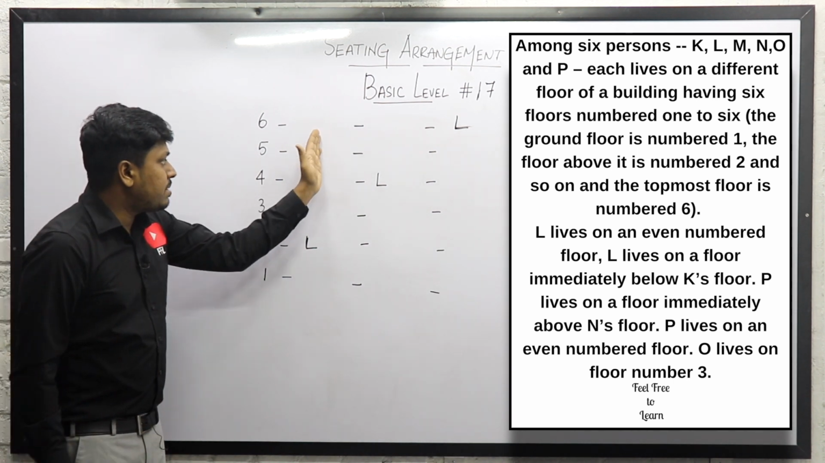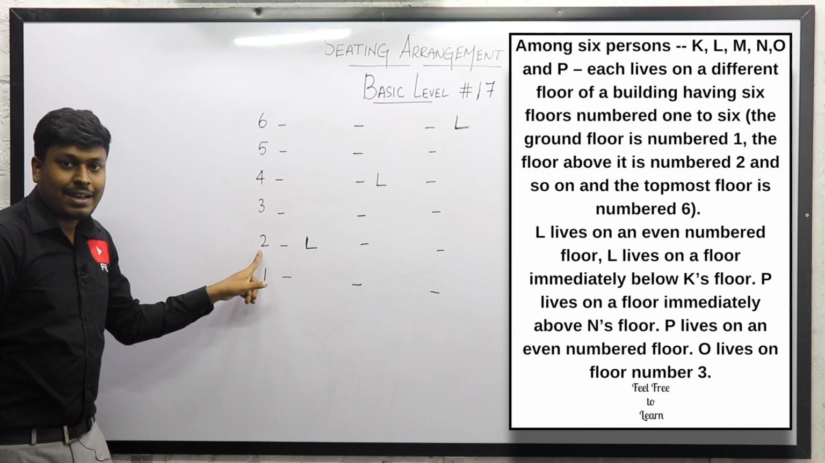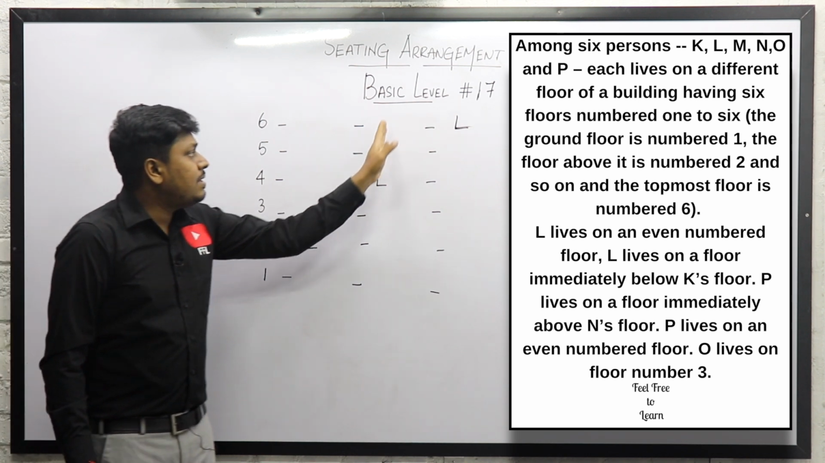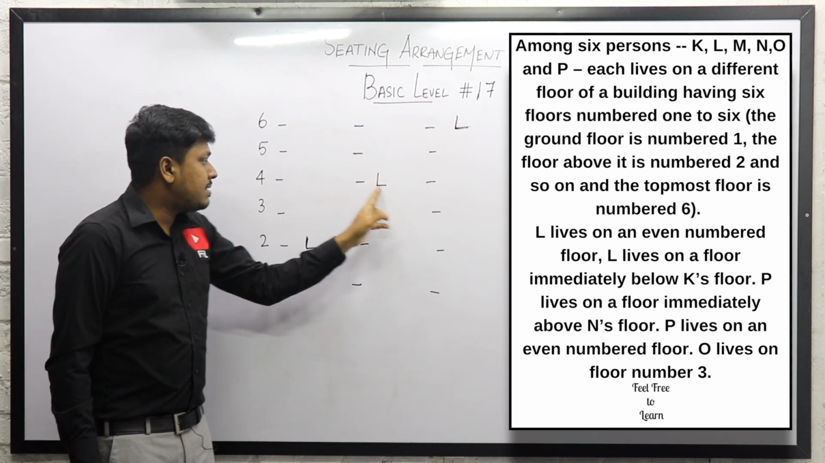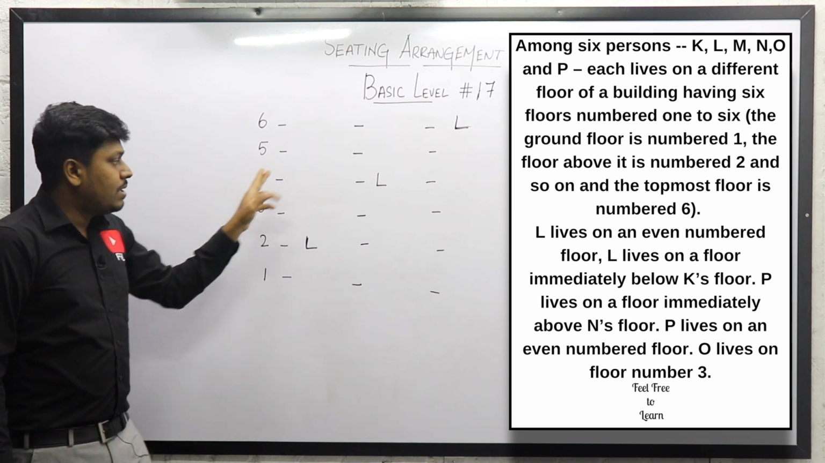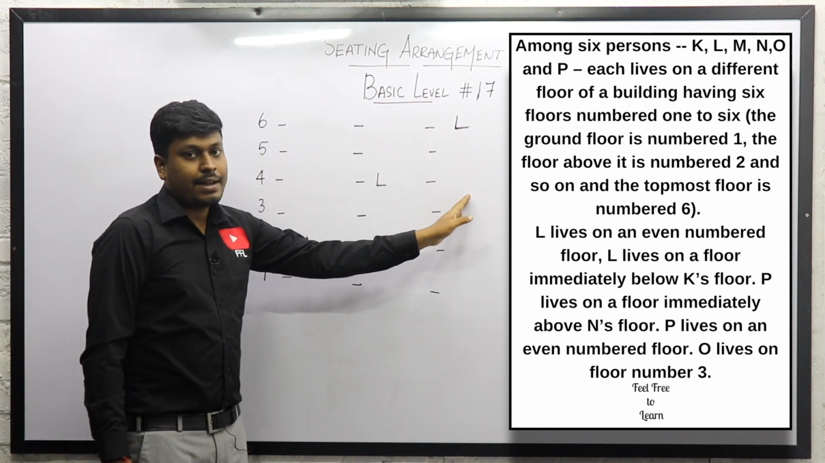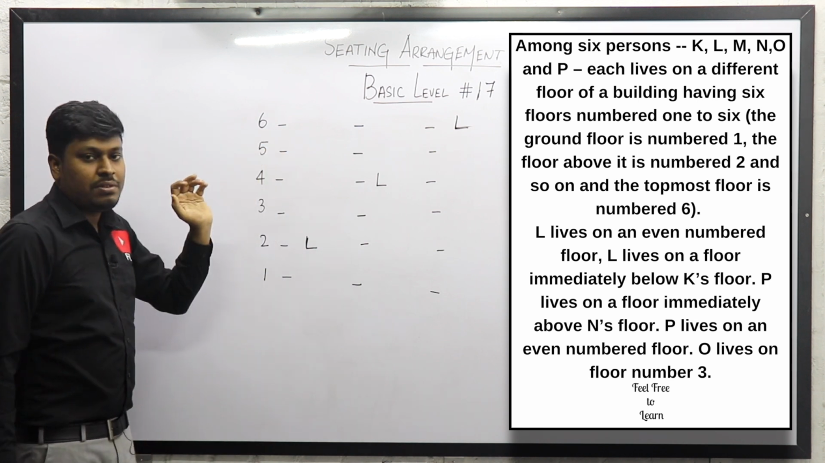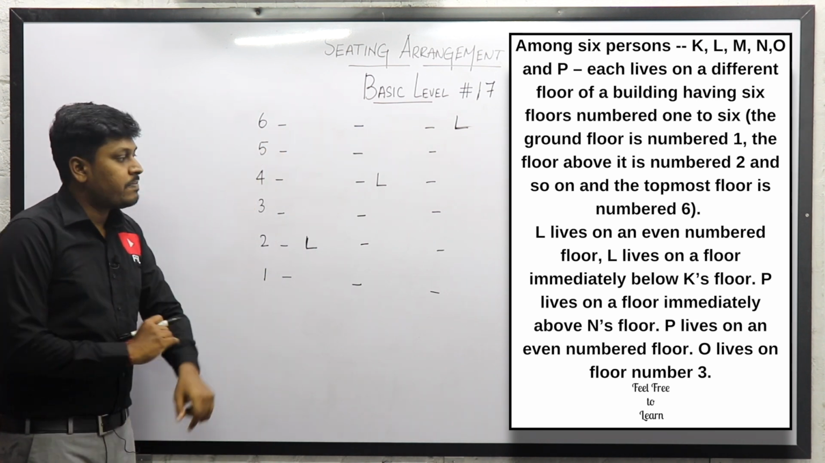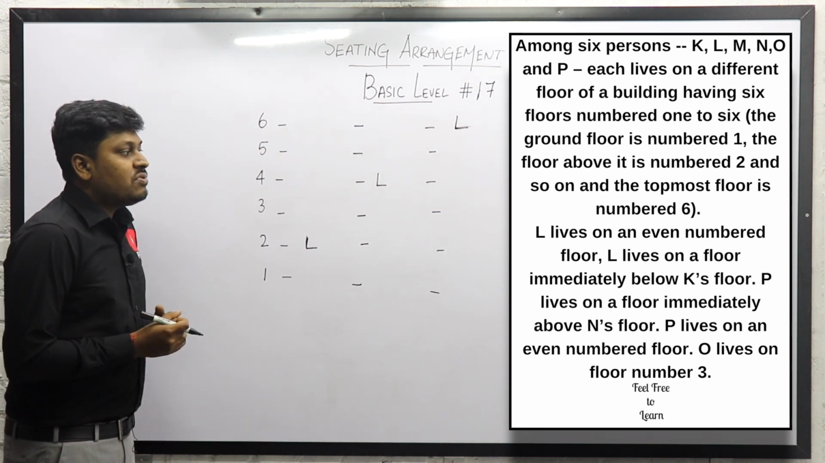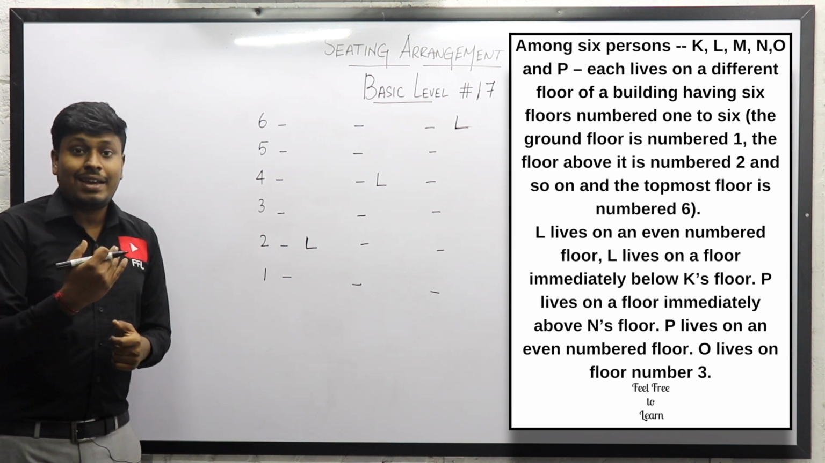According to the first possible diagram, L is living on the second floor. Similarly, in the second possible diagram, L is living on the 4th floor. By using the third possible diagram, L is living on the 6th floor, which is an even number floor. Understood?